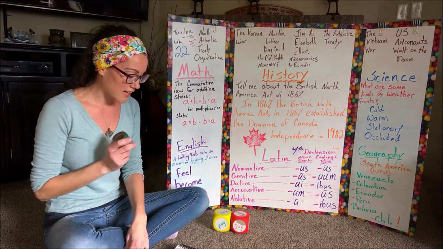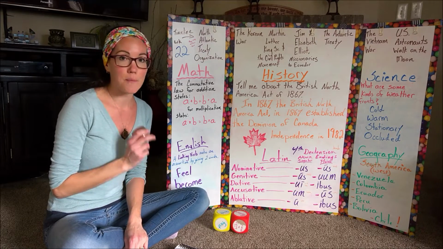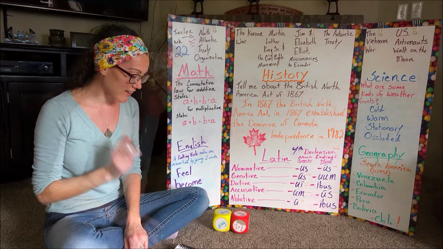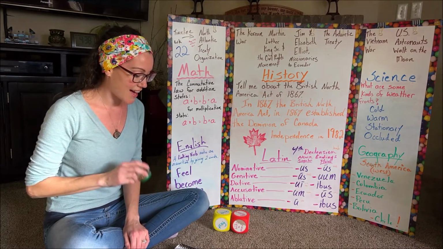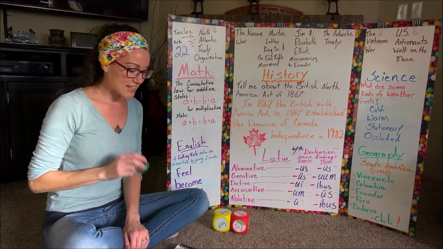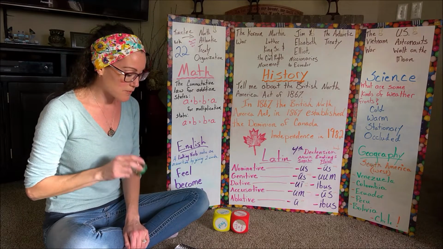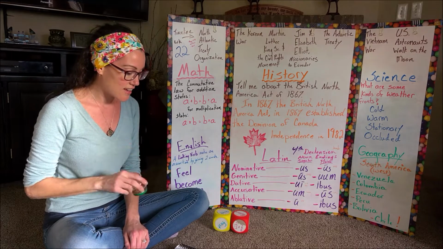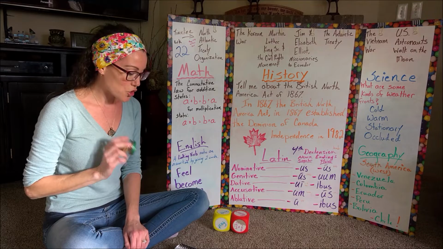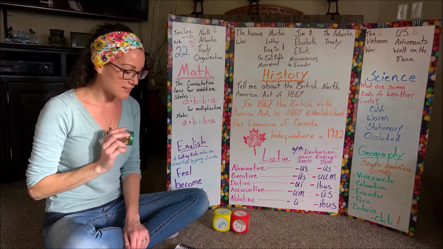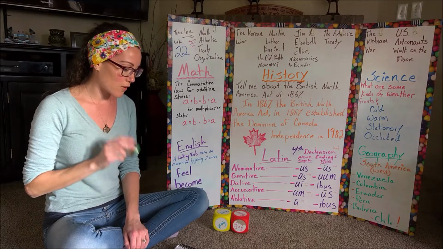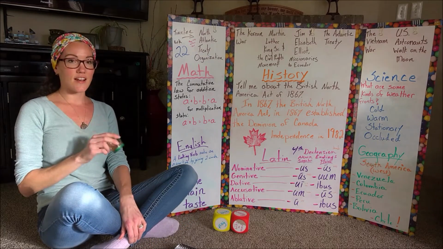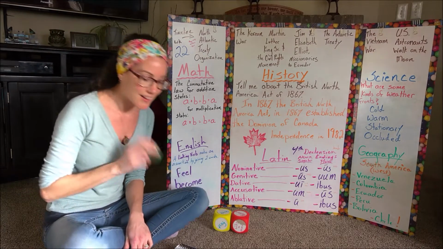French is spoken in the province of Quebec.